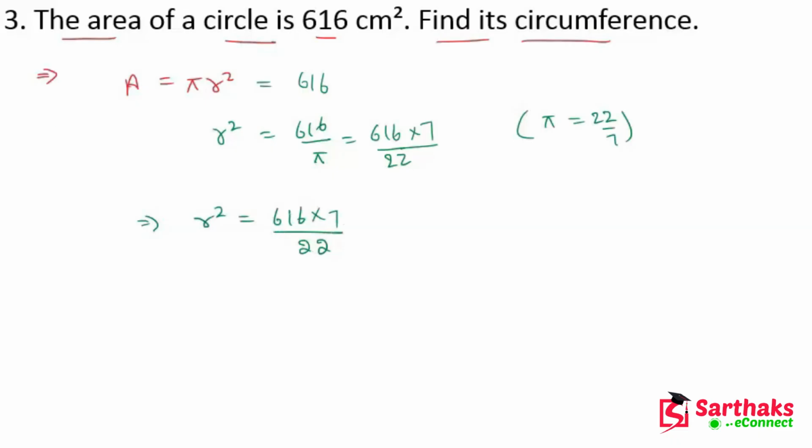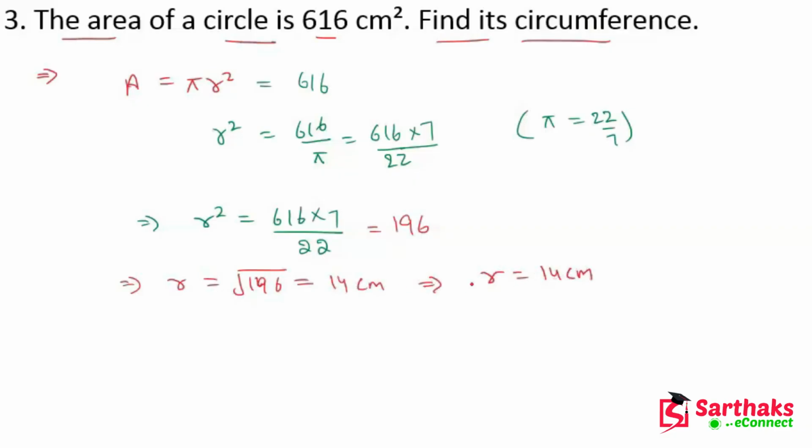After solving this term, we get 196. So r is equal to the square root of 196, so we get 14 centimeter.